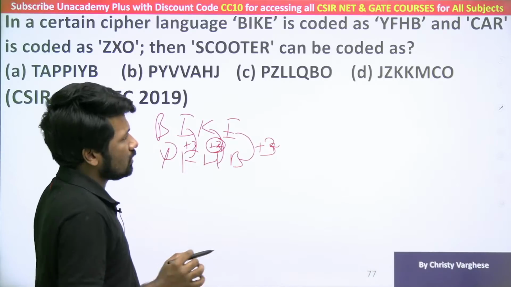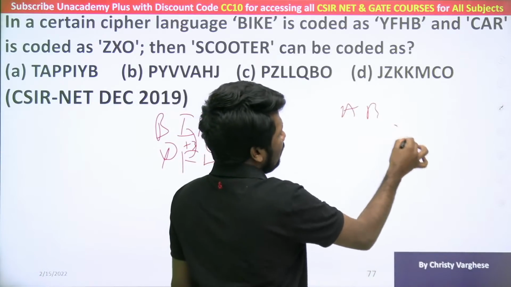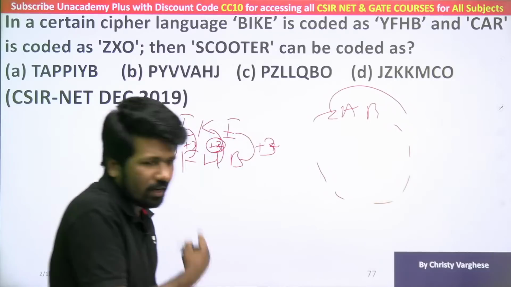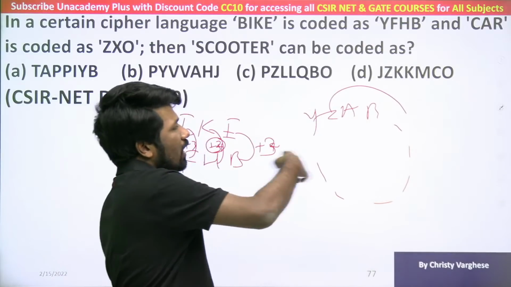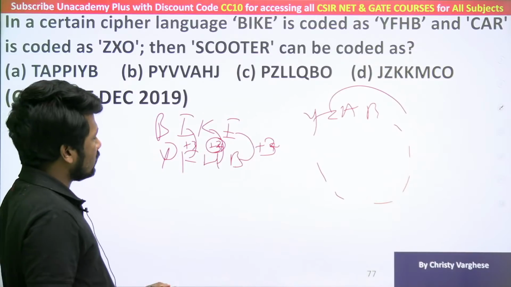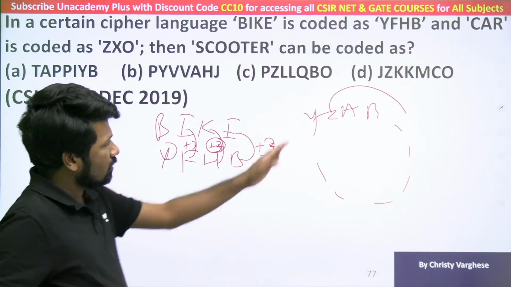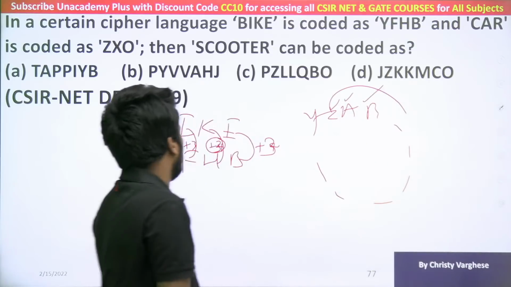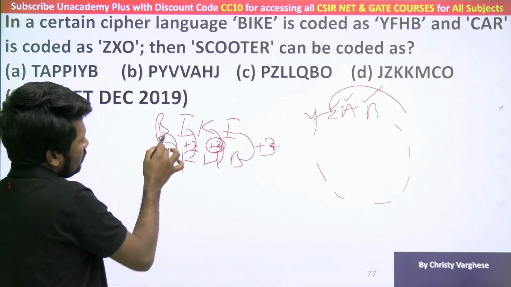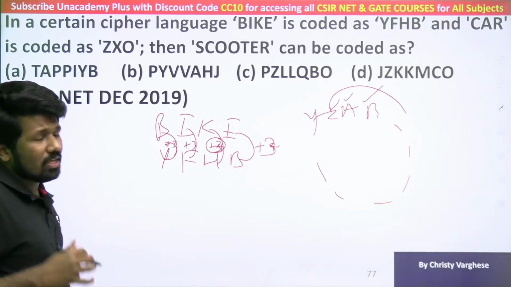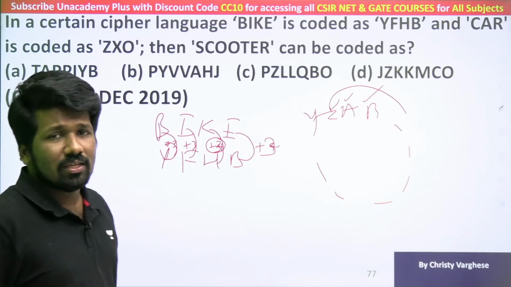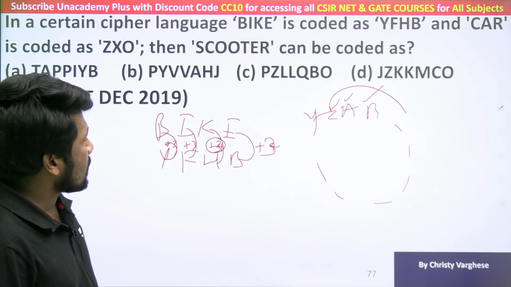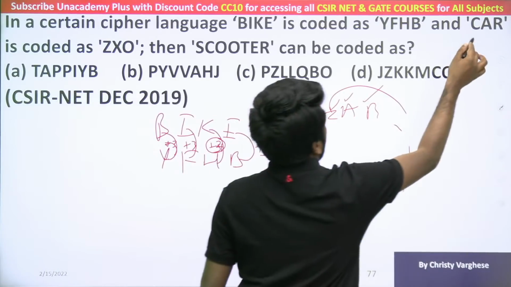You should understand in coding, decoding questions, ABCD up to Z, again ABCD up to Z. That is a cycle of letters. After Z, again A starts. That is how you should understand. After Y, Z, then A, then B. That is 1, 2, 3 letters forward. Just like all others. That means the given code is each letter in the word plus 3. That is applicable here also. Check it yourself.